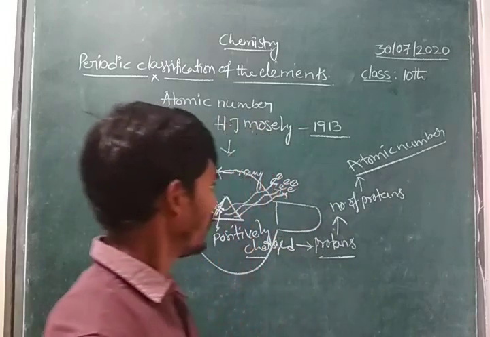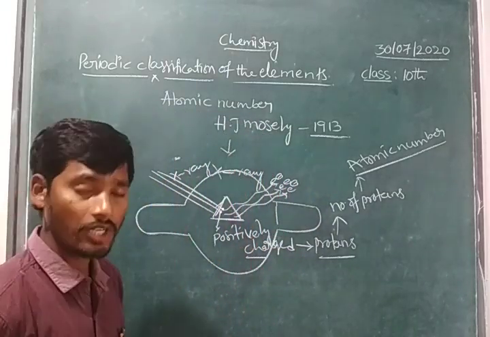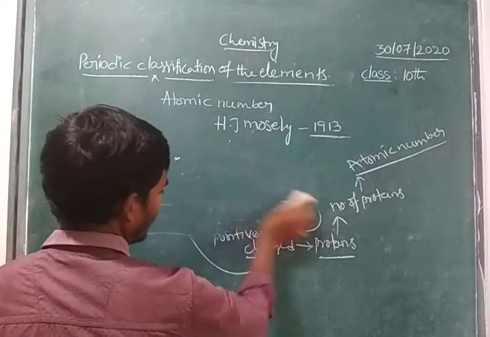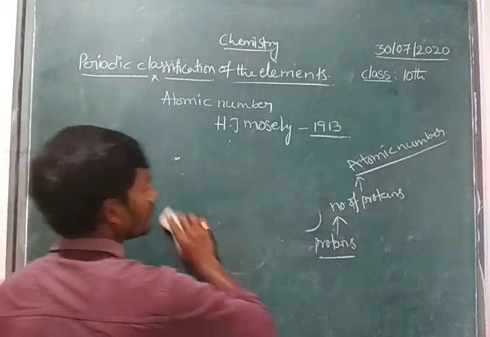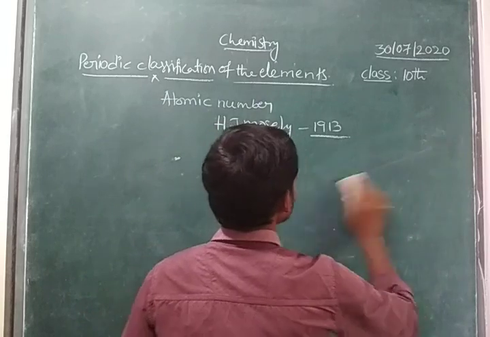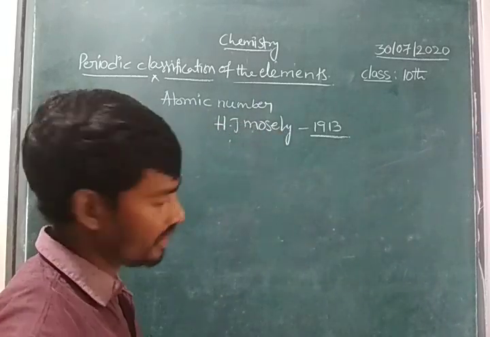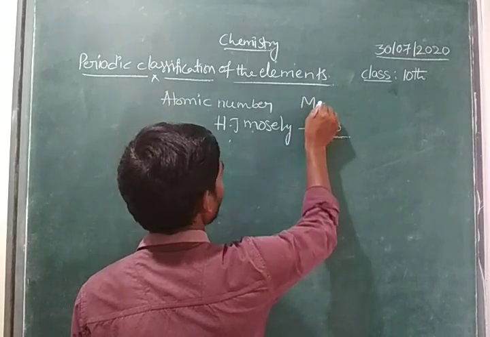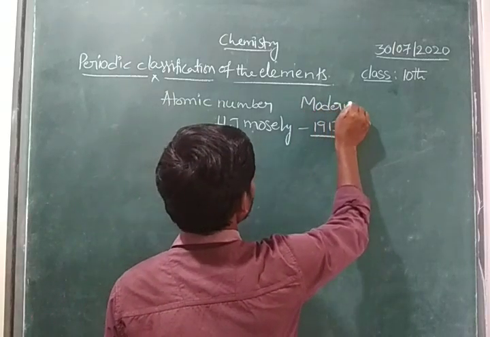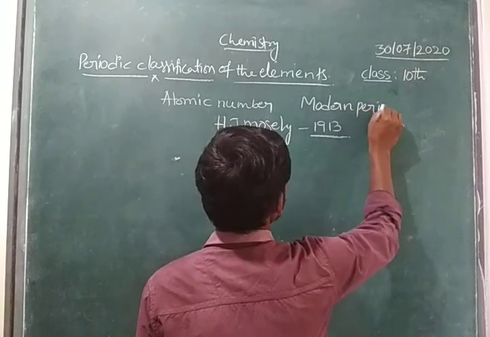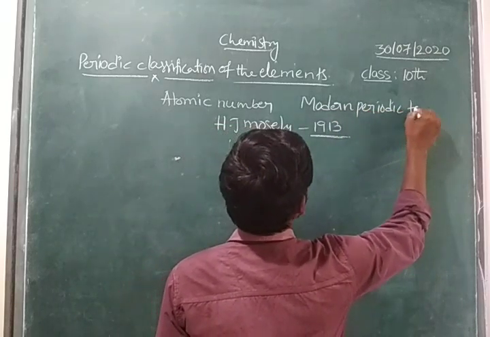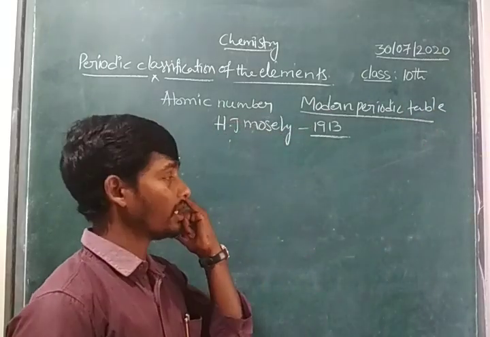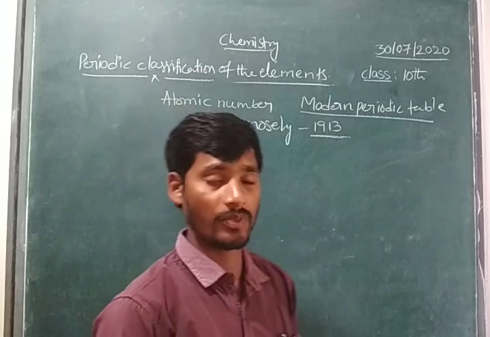See here, the Modern periodic table. The Modern periodic table was introduced by which scientist, children? H.J. Moseley, right, children? When we consider that H.J. Moseley proposed one of the periodic tables, that is the periodic table we consider as the Modern periodic table. So this is the Modern periodic table. It was proposed in the year 1913 based on atomic number.